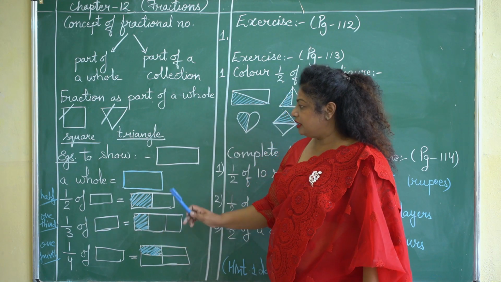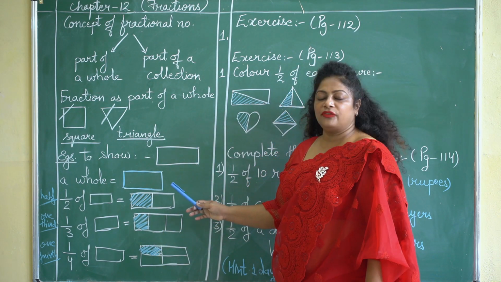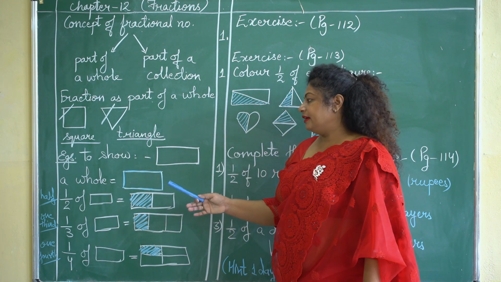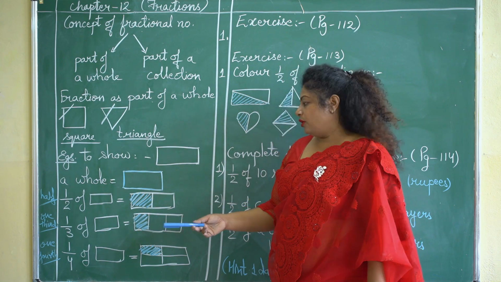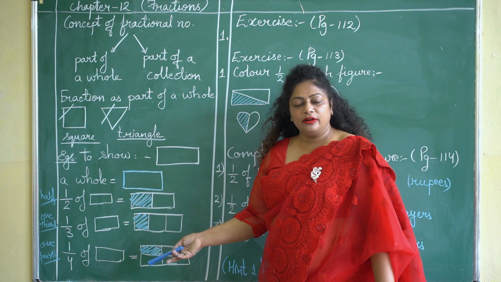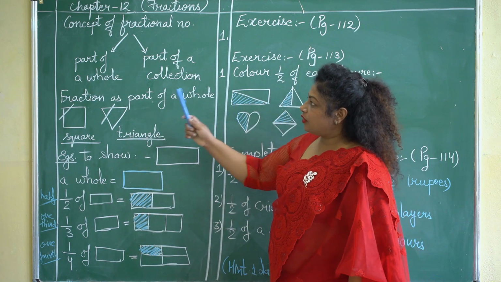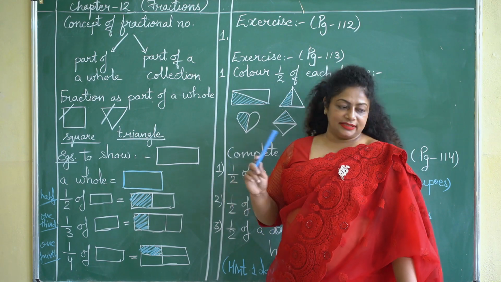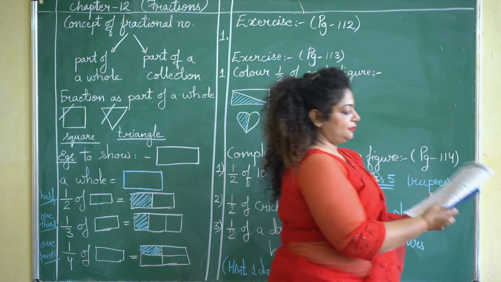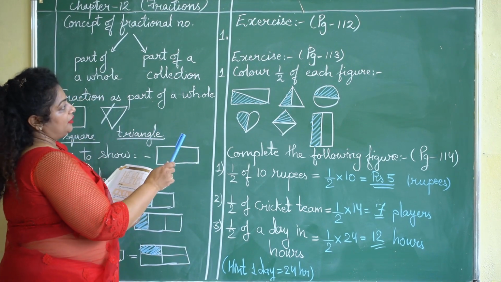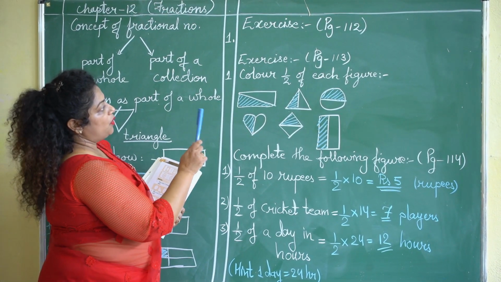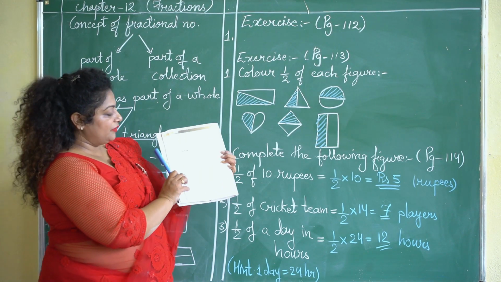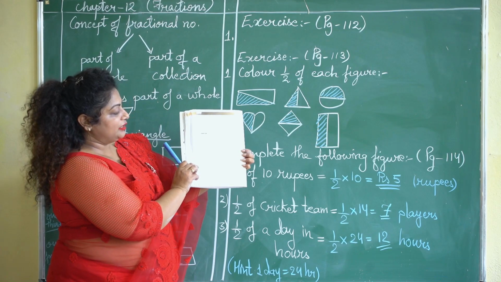So now we understood, in order to find the fraction of a given figure, we have to divide it, okay, either in two equal parts or in three equal parts or four equal parts. Now based on this concept of fractions, we will be doing the exercises. Okay children. So the first exercise given to you is on page number 112. See children, it is given in the book, page number 112.